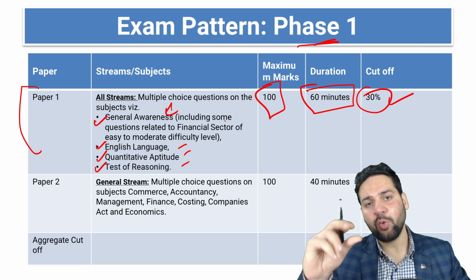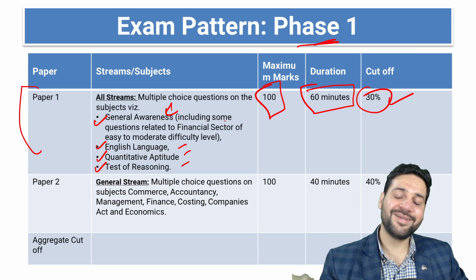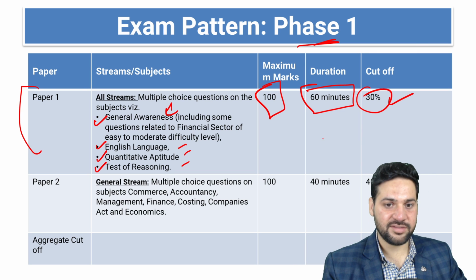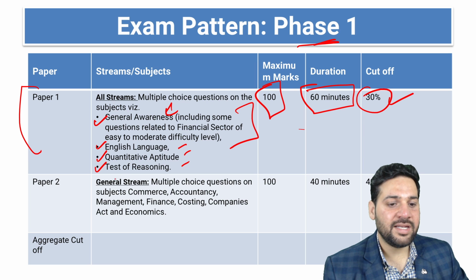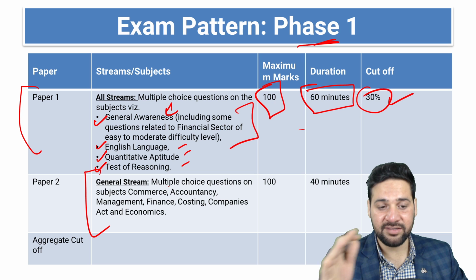So general awareness is a little different from the IBPS PO level exam, even from the RBI Grade B level exam, because there is financial market GA, okay, a little. And then in the general stream Paper 2, the proper syllabus is given. In the next slides, I'll be sharing that.